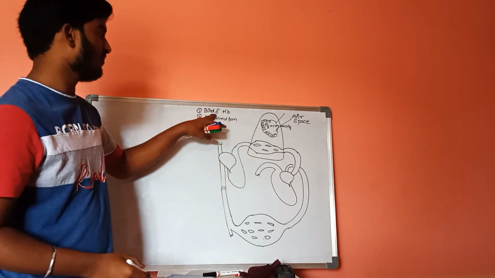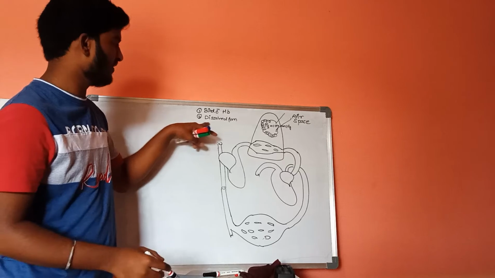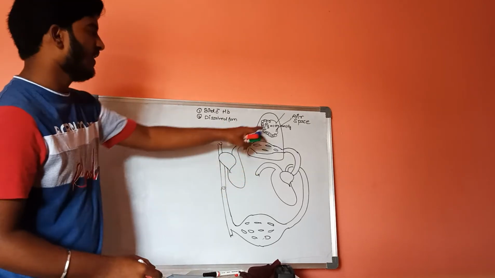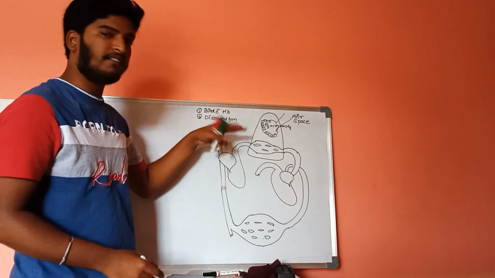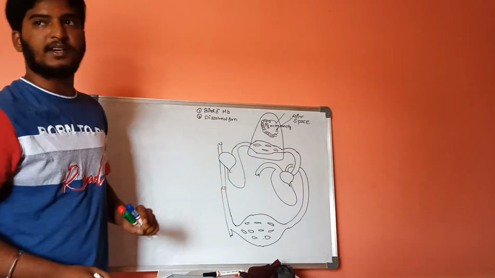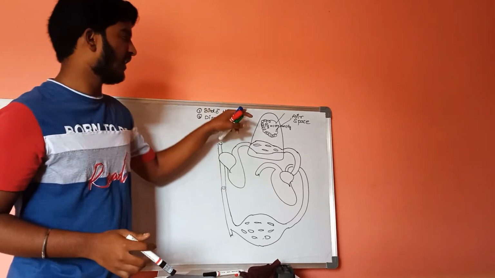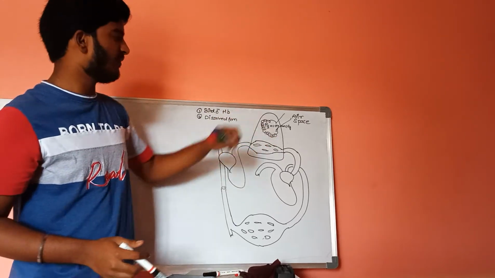The first form is bound with hemoglobin, and the second form is dissolved in plasma. The dissolved form of oxygen in the plasma constitutes the partial pressure of oxygen, whereas the oxygen bound to hemoglobin cannot be considered as the partial pressure of oxygen.